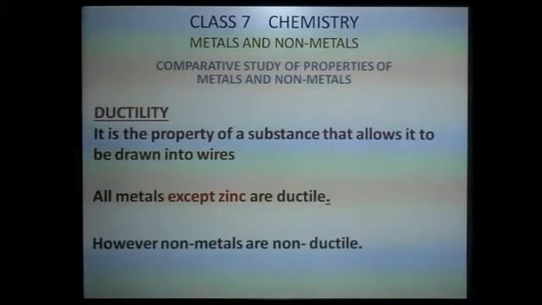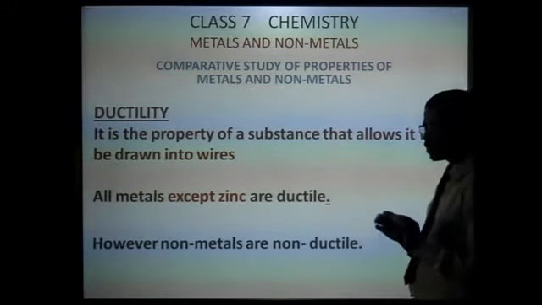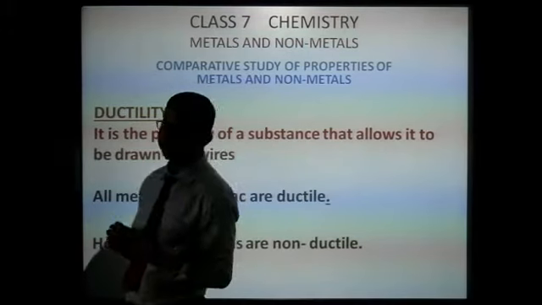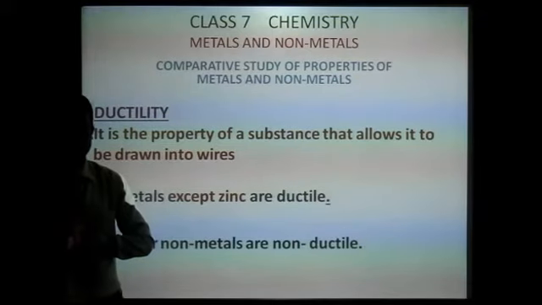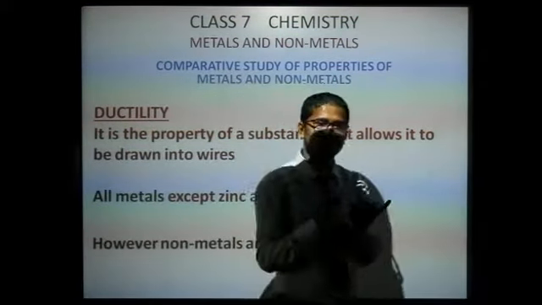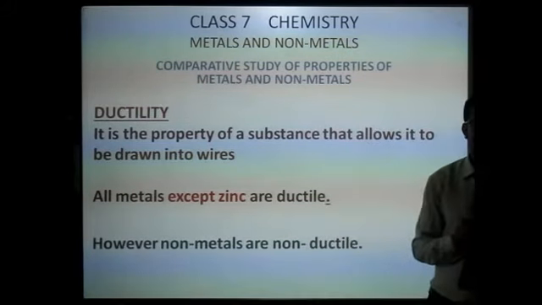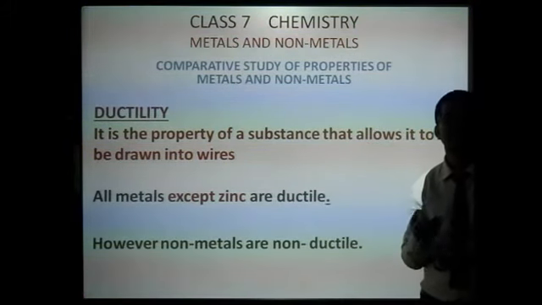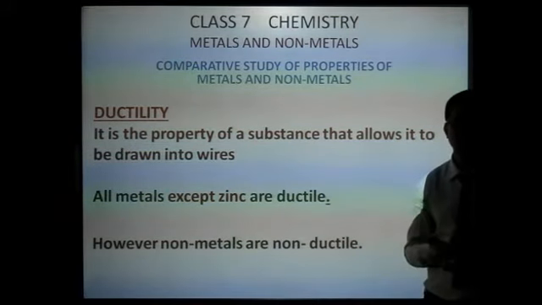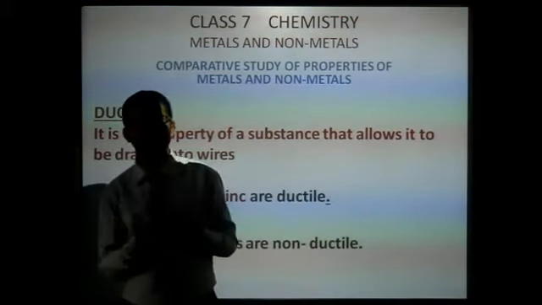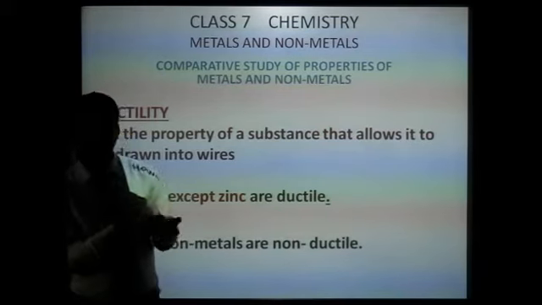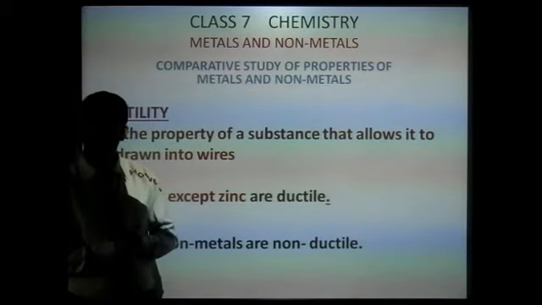Ductility is the property of a substance that allows it to be drawn into wires. If the substance can be drawn into wires, then the substance is said to be ductile. The property is ductility and the substance is ductile. Those substances which can be drawn into wires are ductile, and the property is ductility.